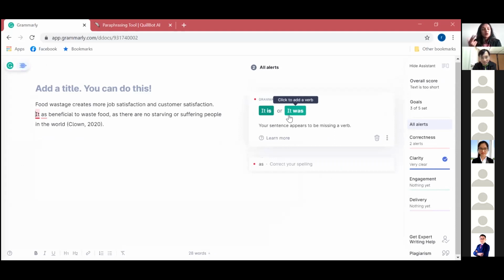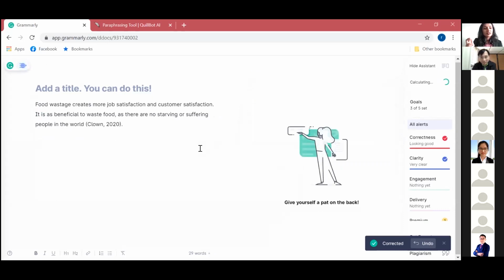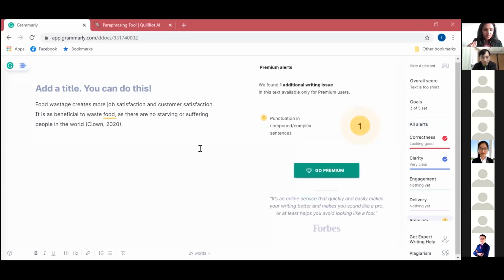If you didn't know any better, you wouldn't know which to put. Both are grammatically correct. But you are the one who knows whether it is currently happening or it's in the past. So never disregard the human element. Be very careful when you use software like this. Now, this is another tool.